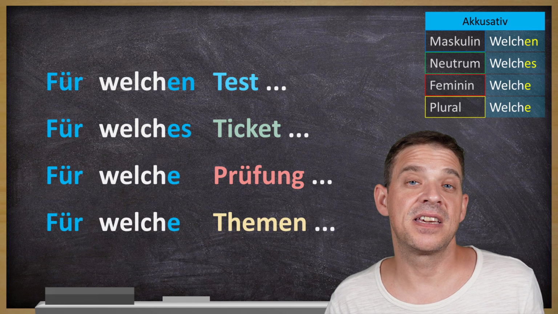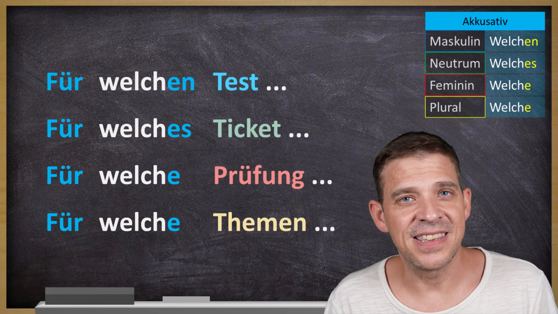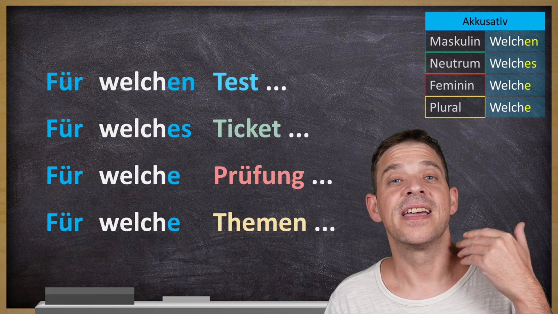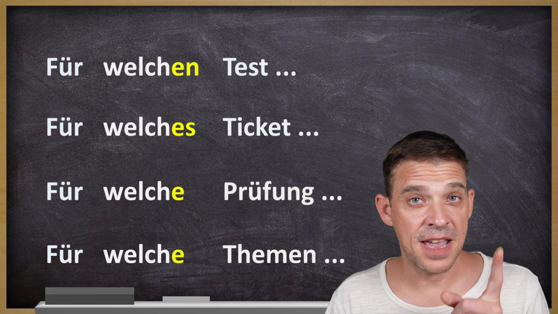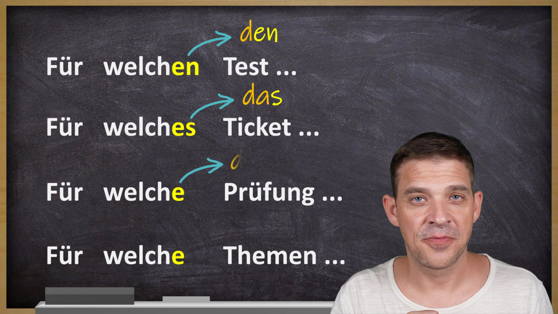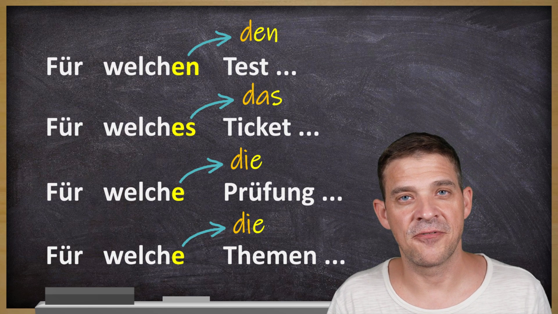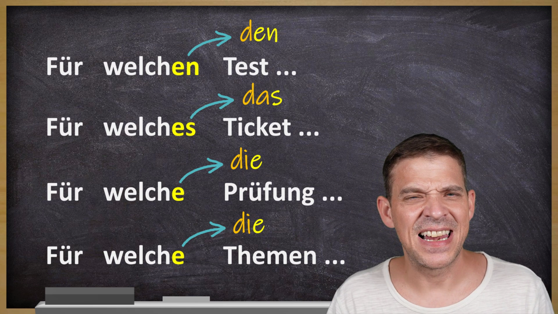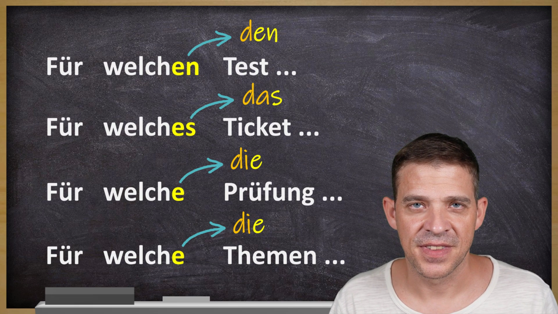Und Plural, für welche Themen interessierst du dich? For which topics are you interested in? Or in which topics are you interested in? When it comes to the endings, the same thing. You take the definite article in Akkusativ and the endings are the same for this Frageartikel welch. The only thing here in Neutrum, there's this welches, this e is there for pronunciation reason.